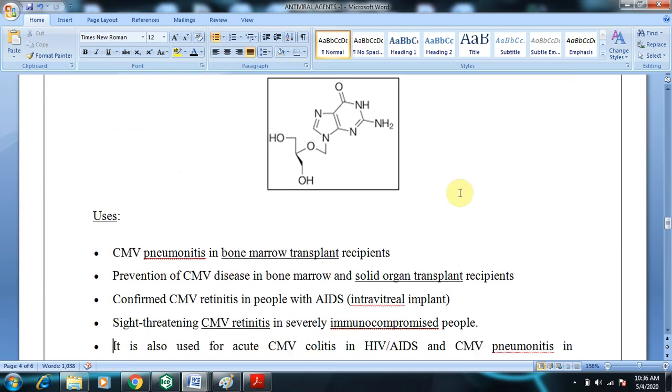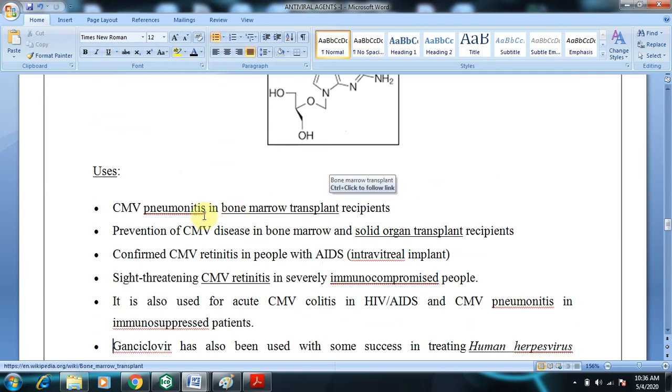Coming to the uses: cytomegalovirus pneumonitis in bone marrow transplant recipients. If a patient has been transplanted with bone marrow, there is a probability of cytomegalovirus-associated pneumonitis, so that will be inhibited. Also prevention of cytomegalovirus in bone marrow and solid organ transplant recipients, confirmed CMV retinitis in people with AIDS, and life-threatening CMV retinitis in severely immunocompromised people.